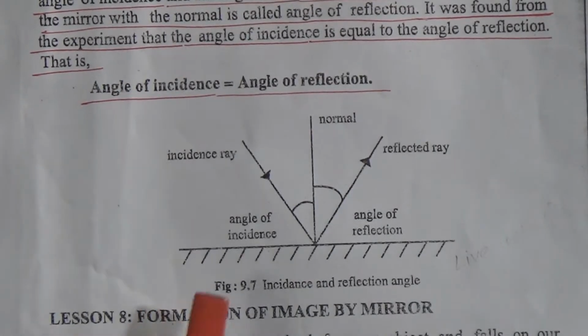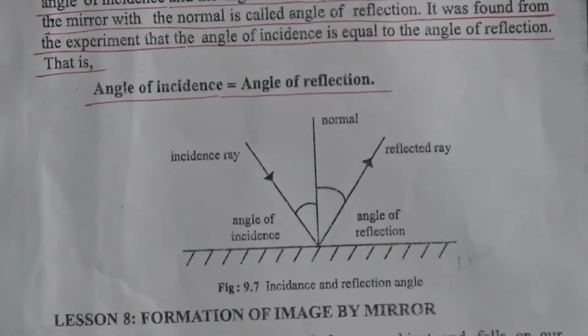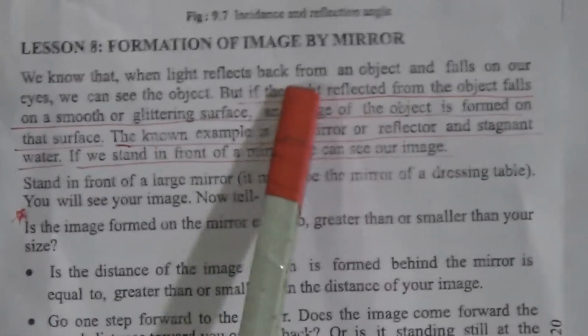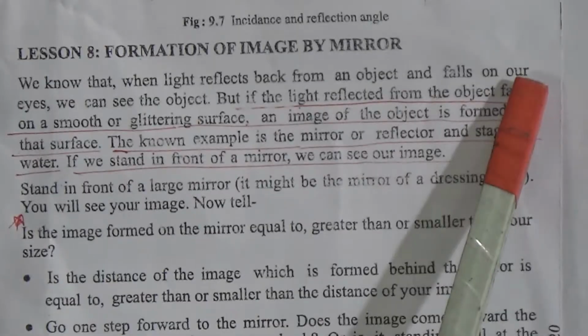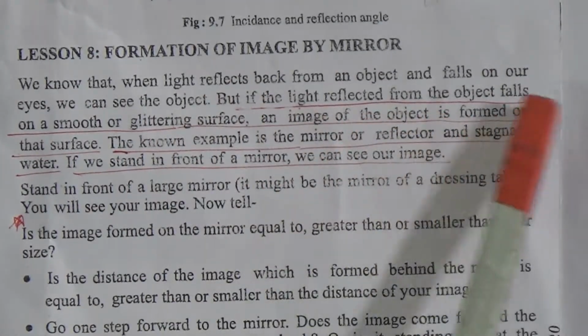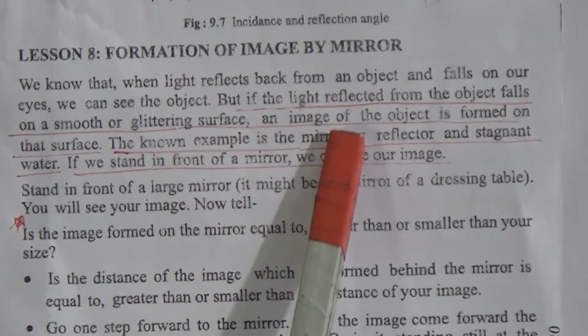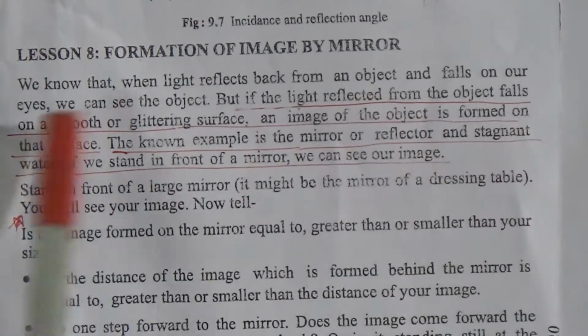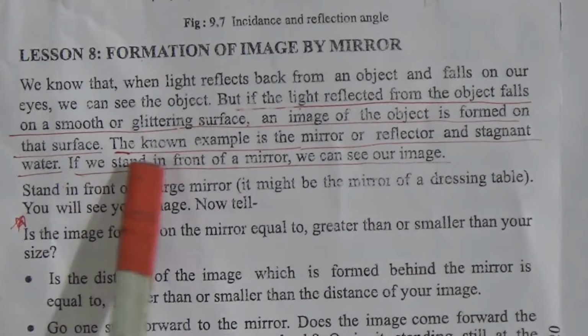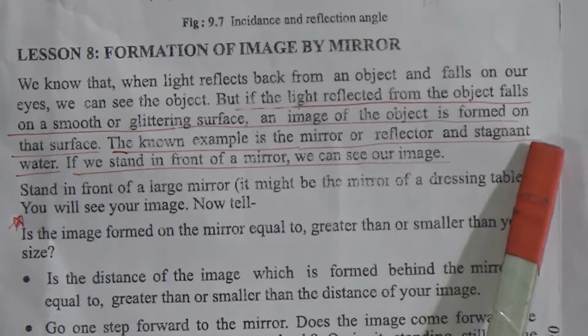Lesson number 8: formation of image by mirror. We know that when light reflects back from an object and falls on our eyes, we can see the object. But if the light reflected from the object falls on a smooth or glittering surface, an image of the object is formed on that surface. The known examples are the mirror or reflector and stagnant water.